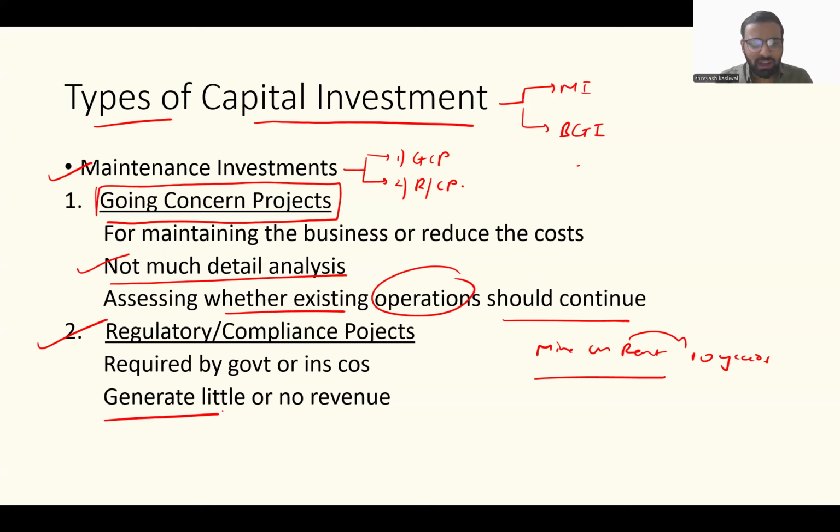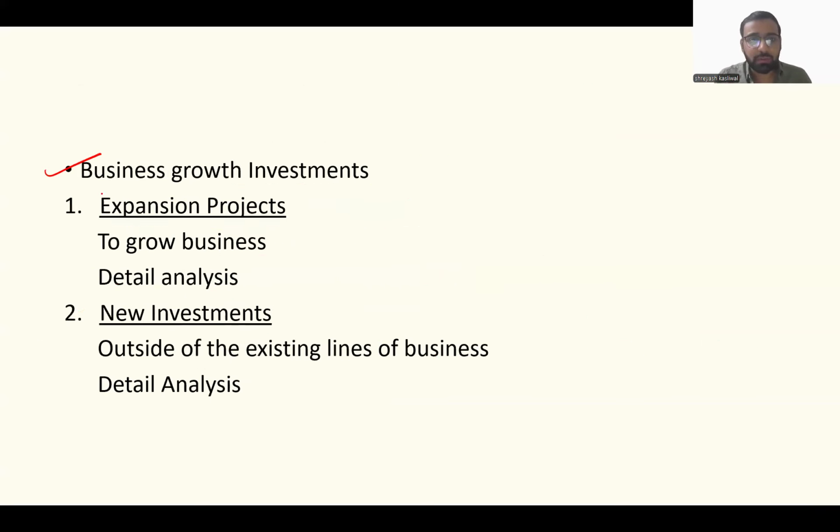They generate little or no revenue at all. Like the project I was talking about, where 10 years later you have to refill that entire mine again, that project is not going to generate any revenue. It's not going to be of any benefit. So that was your going concern and compliance or regulatory project, which are part of maintenance investment. Second is business growth investment. What are the two types of business growth investment? The first one is the expansion project, and the second one is new investment.